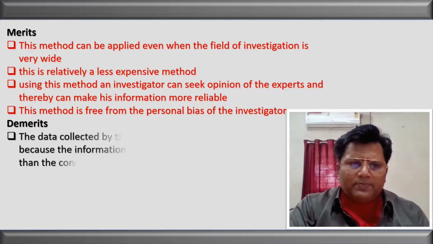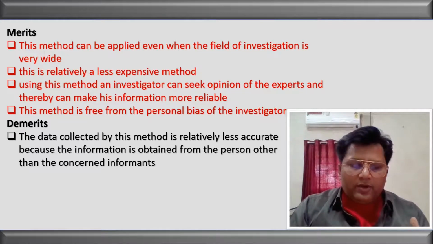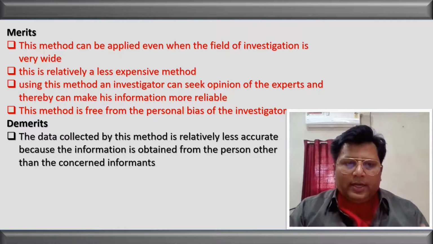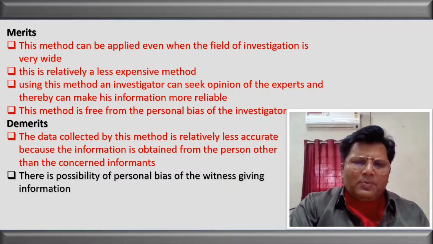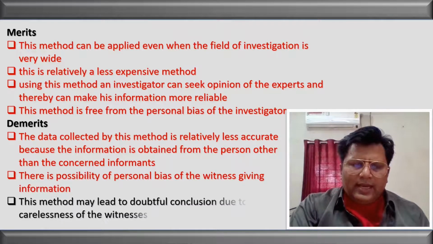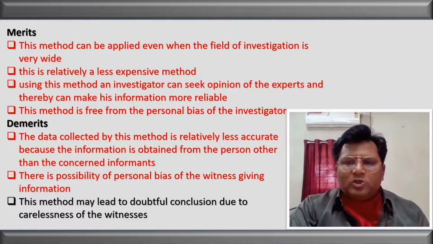Now let us see the demerits. The first demerit is that the data collected by this method is relatively less accurate. Why? Because the information is not obtained directly from the person from whom the information should be obtained. We have chosen the indirect channel. We are asking for the information from another person who has the information relating to the person from whom the information should be obtained. So the information cannot be accurate. Next, there is a possibility of personal bias of the witness who is giving the information to us. Next, this method may lead to doubtful conclusions due to the carelessness of the witness. If the witness is careless, then the information that we get is also doubtful.